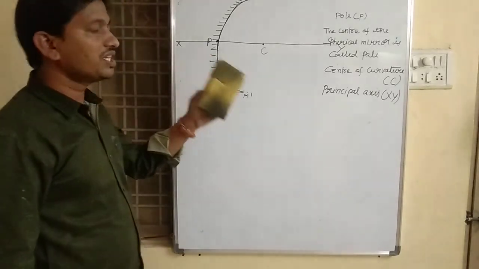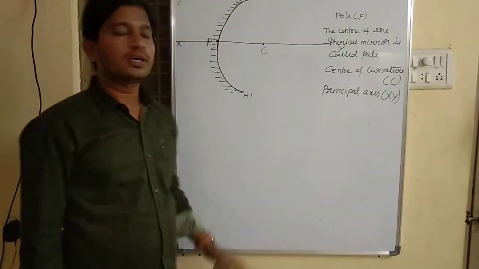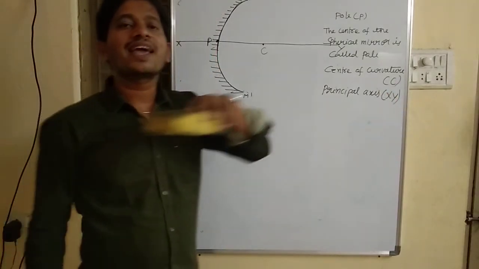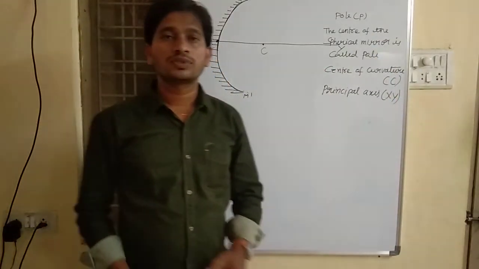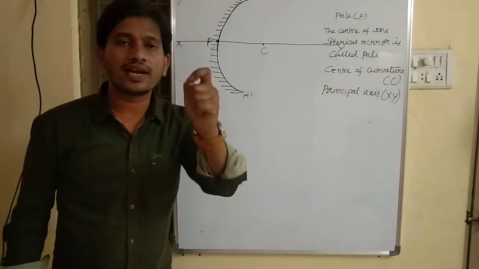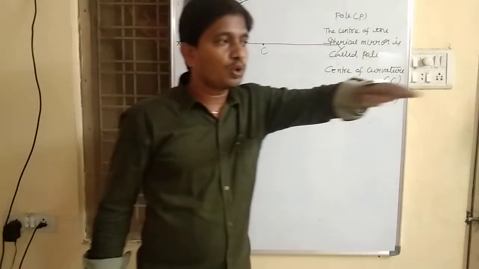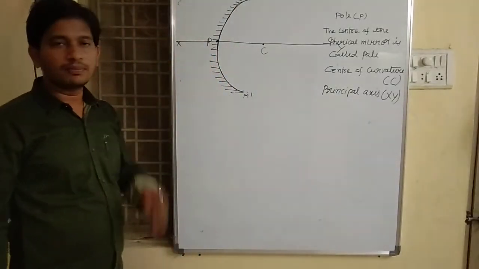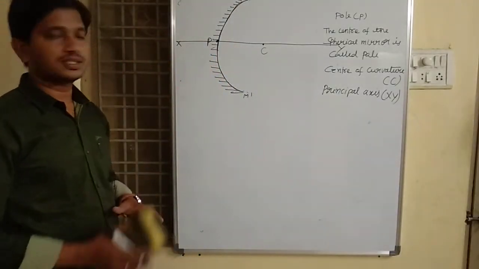Generally, it is represented by XY. It's like an x-axis, a straight line that passes through the pole and center of curvature of a spherical mirror. That is called the principal axis.